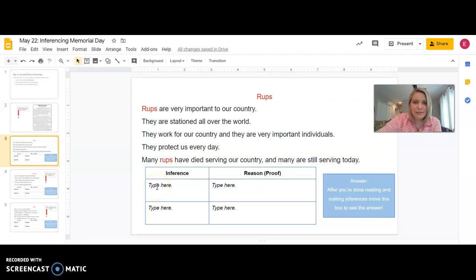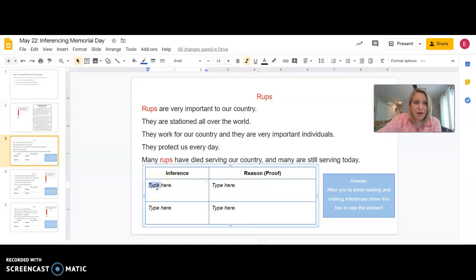After reading this, I'm thinking maybe RUPs means police officer. So that's my first inference. I'm going to type that here. And then I always have to go back to my reading and I have to provide proof for why I think that. I think that maybe RUPs means police officer because it said in the first sentence, RUPs are very important to our country.